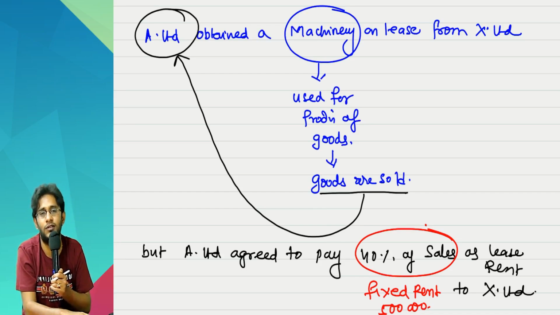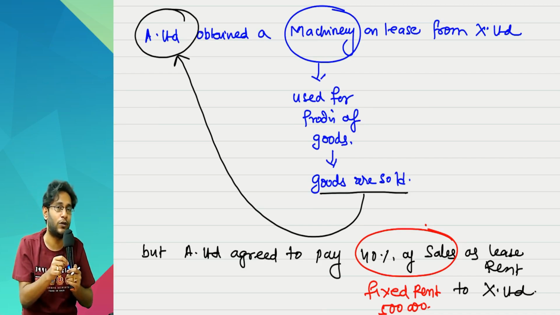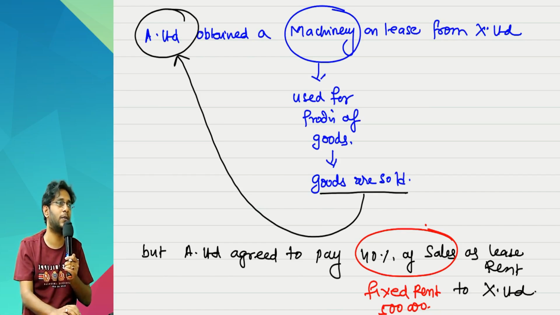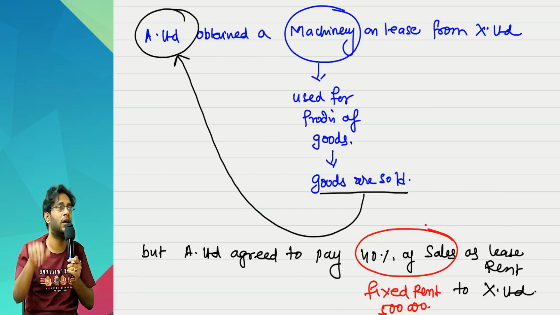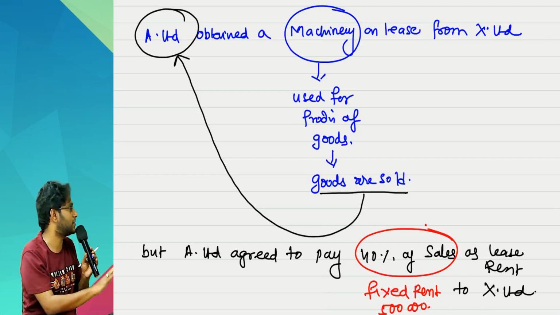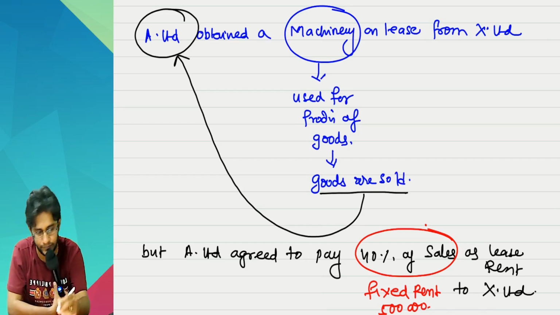No. So just because rent is put as a variability on sales does not mean that substantial benefits of the assets pass on to the lessor again. It is not like that. That is just a mode of payment. I just wanted to ask you just to confuse you, but it's a good point.